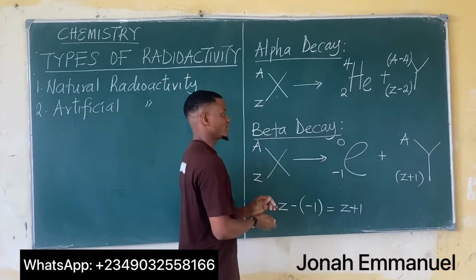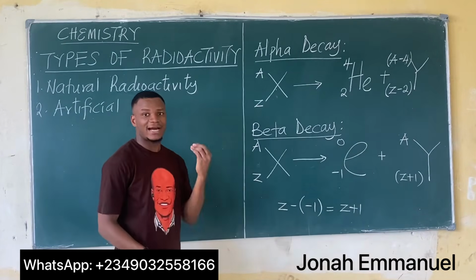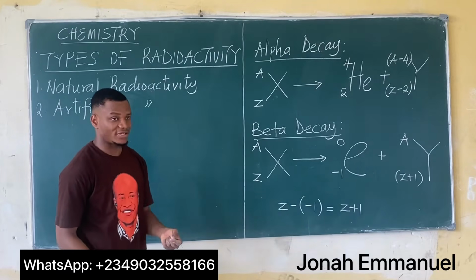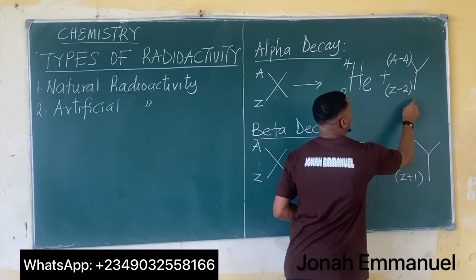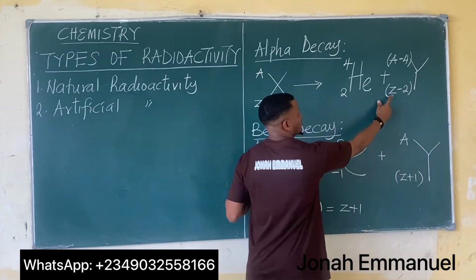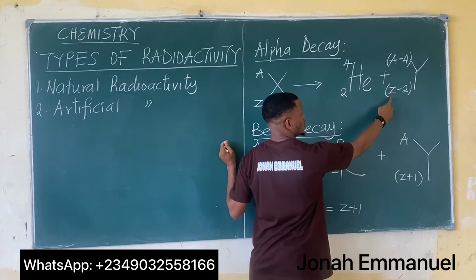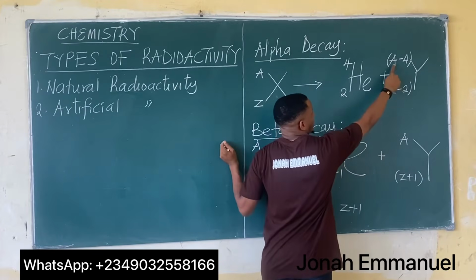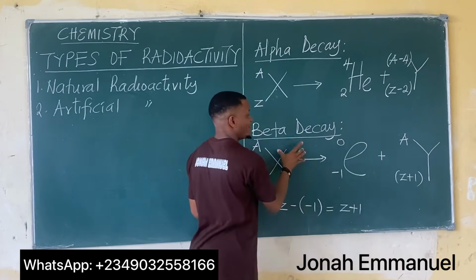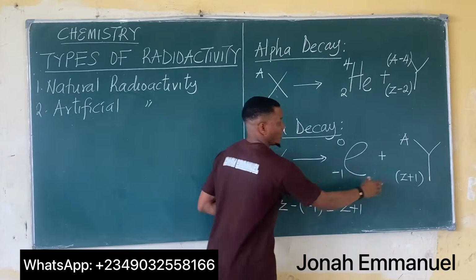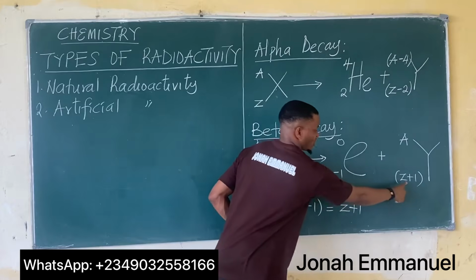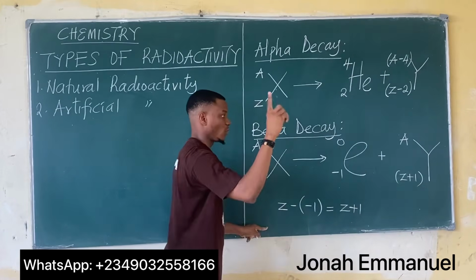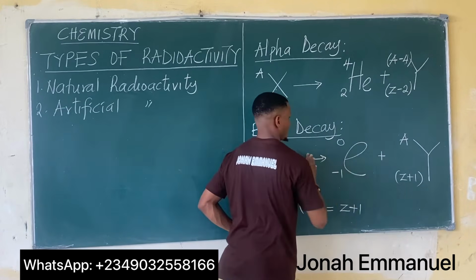So this is the major difference between an alpha decay and a beta decay. For an alpha decay, the new element formed is such that its atomic number is reduced by 2 and its mass number is reduced by 4. While for beta decay, a new element is formed such that the atomic number is increased by 1 while the mass number remains the same.